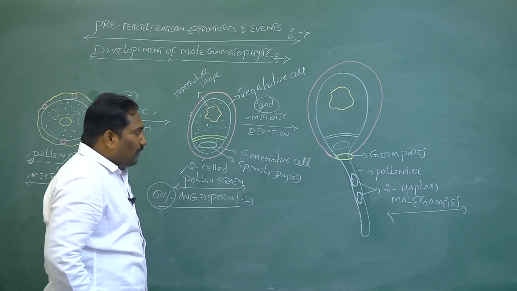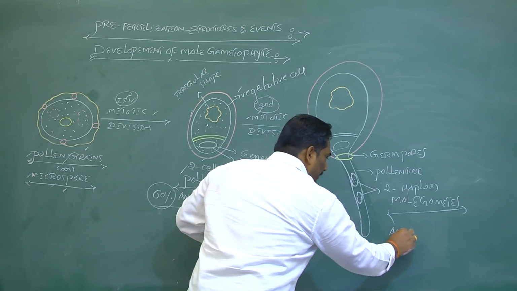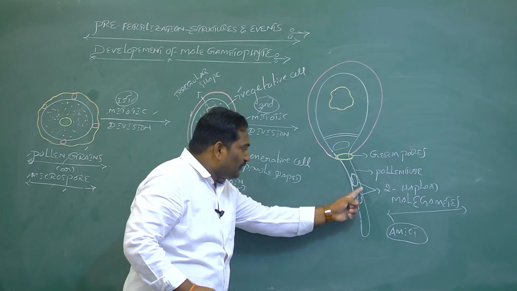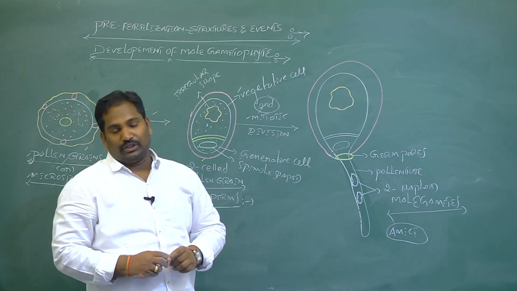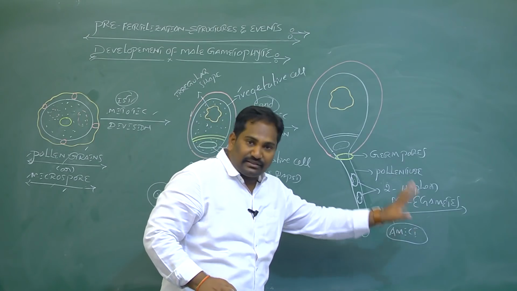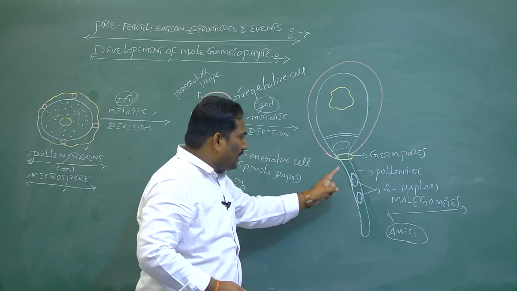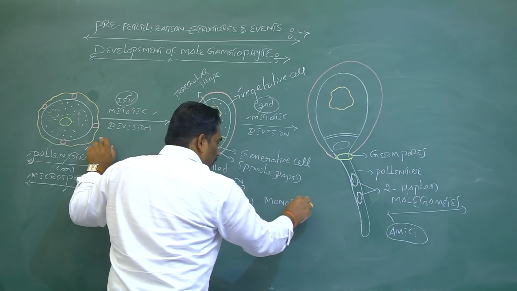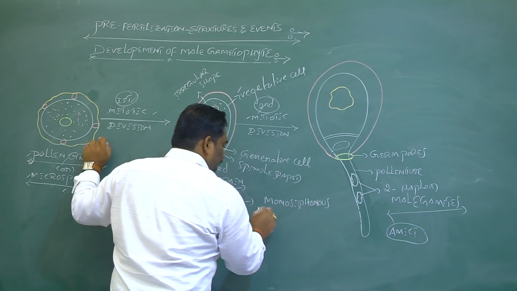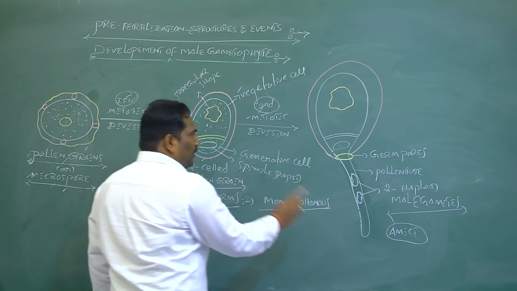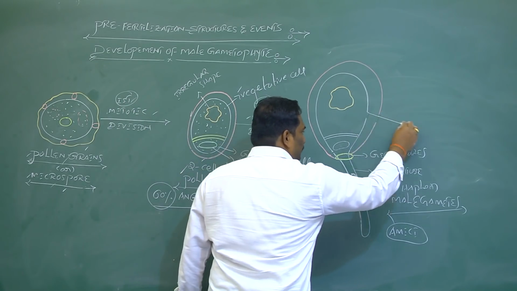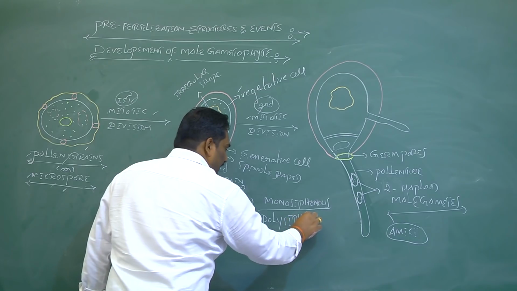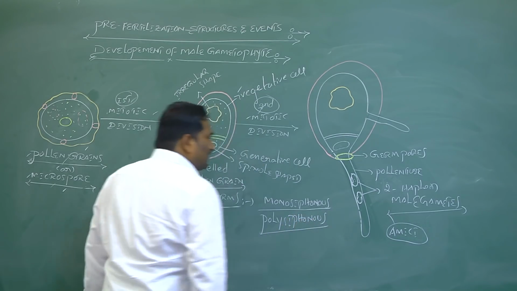One scientist, Amici, was the first to discover the formation of the pollen tube from the intine. If one pollen grain produces one pollen tube, the condition is called monosiphonous. If one pollen grain produces many pollen tubes, it is called polysiphonous. Poly means many, siphon means tube.